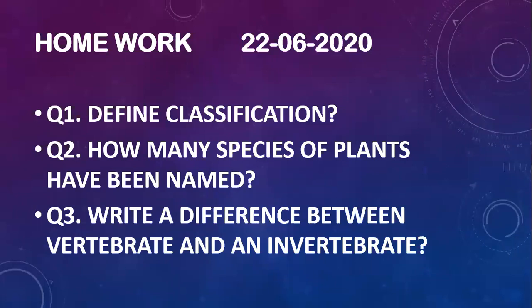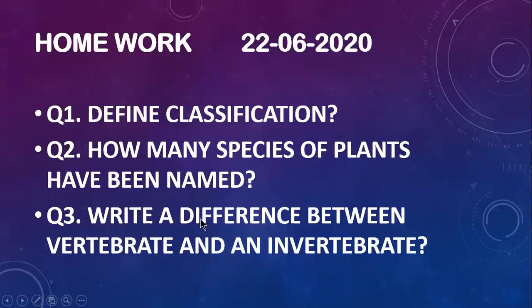Dear students, this is the homework for today. Question number one: define classification. You have to define what you mean by classification. Question two: how many species of plants have been named yet? You only have to write the amount which is given in your books.